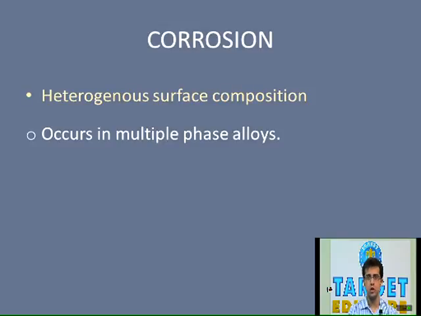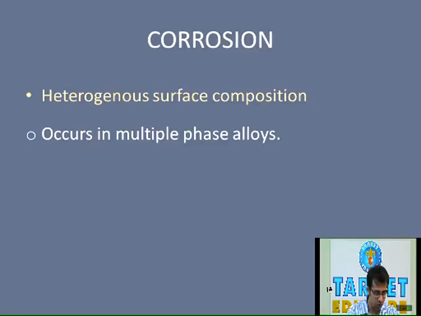Now another cause for the corrosion is heterogeneous surface composition. Now this usually occurs in multiple phase alloys. As you all know, alloys are commonly used for dental restoration, and in the alloys various components are used. So within the same alloy itself, in a restoration, the component with the lower electrode potential will act as an anode, and one with a higher may act as a cathode.